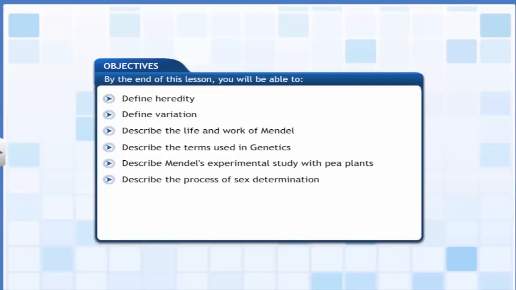By the end of this lesson, you will be able to define heredity, define variation, describe the life and work of Mendel, describe the terms used in genetics, describe Mendel's experiment,